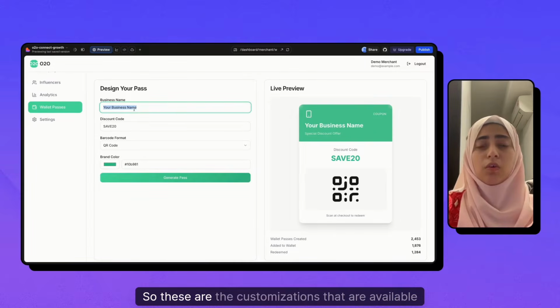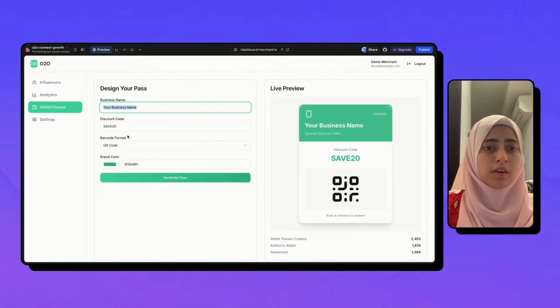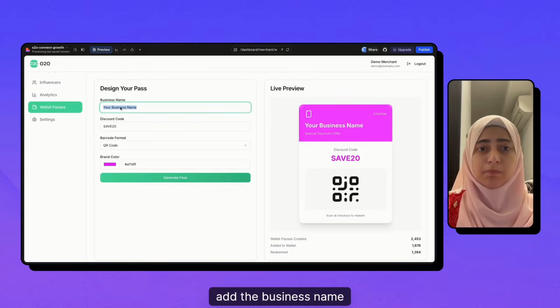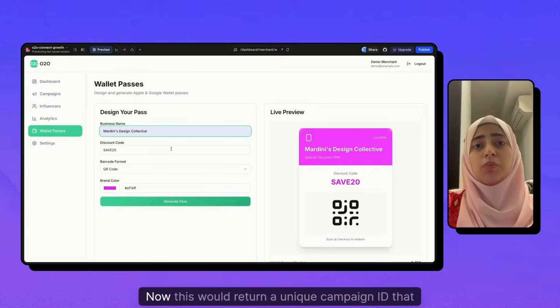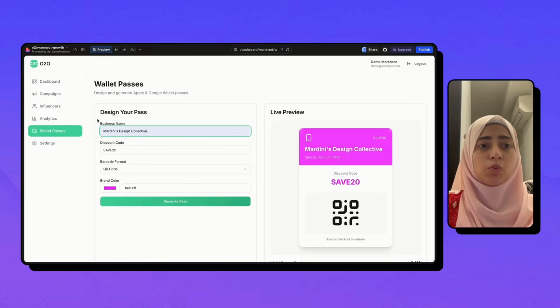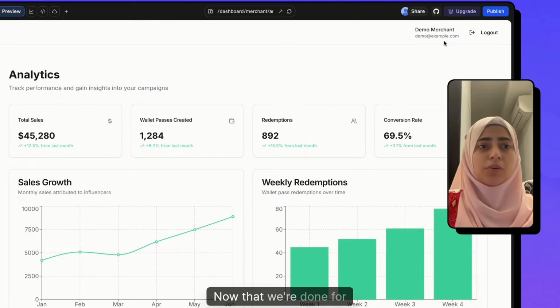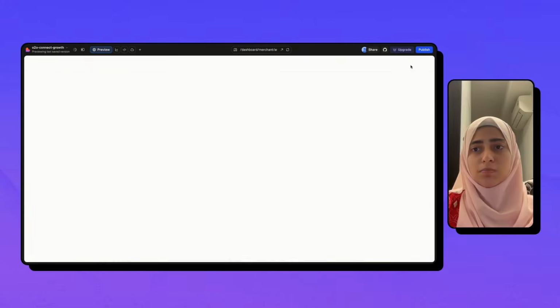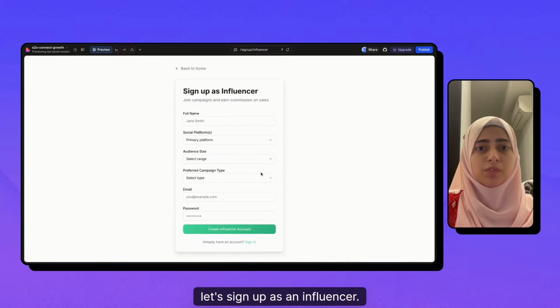So these are the customizations that are available for now. I can add a brand color, add the business name, and then generate a pass. Now this will return a unique campaign ID that will be shared to the influencer, which we'll view in a minute. Now that we're done with the merchant's part, let's sign up as an influencer.